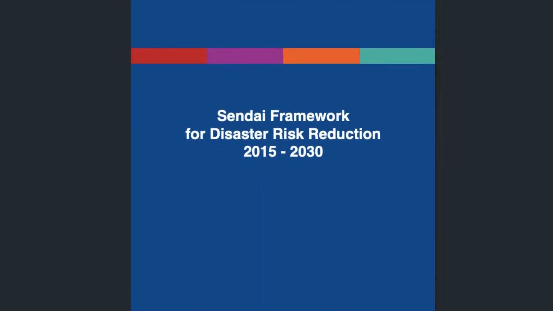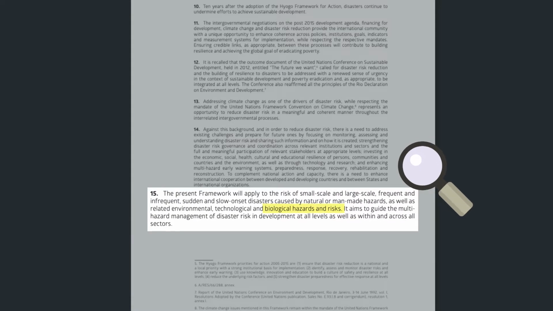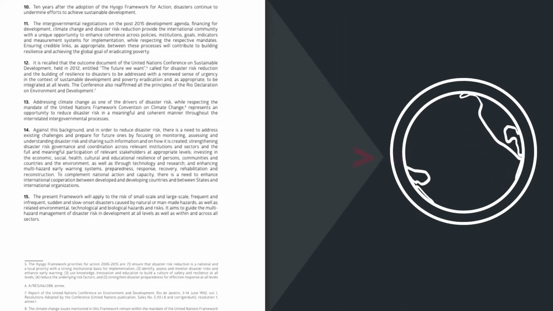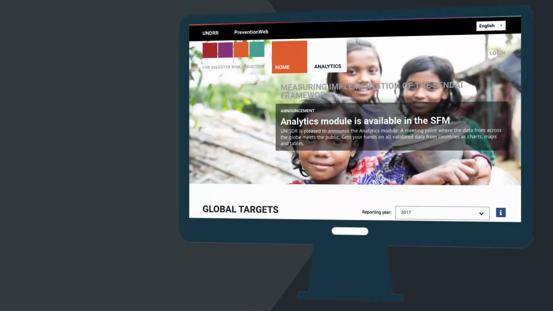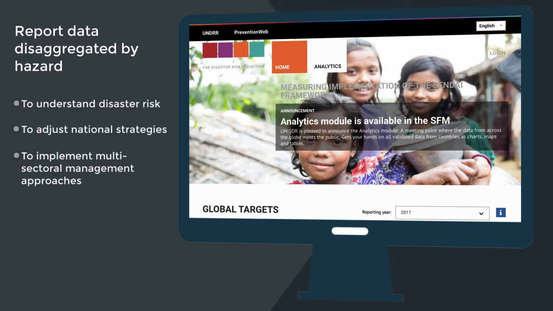The Sendai Framework for Disaster Risk Reduction identifies the need to reduce risk from biological hazards such as pandemics and other serious disease outbreaks in-country, and member states are required to report disaggregation by these biological hazards. Using the Sendai Framework Monitor to report data disaggregated by hazard, like COVID-19 and other biological hazards, can be helpful for your countries to understand disaster risk, adjust national strategies, and implement multi-sectoral management approaches for complex disasters like COVID-19.